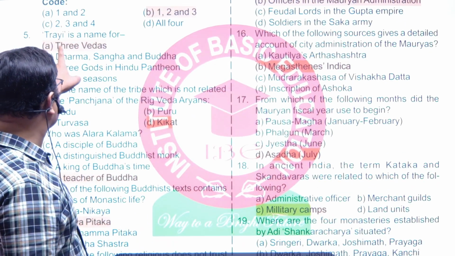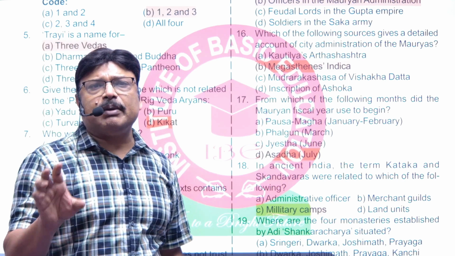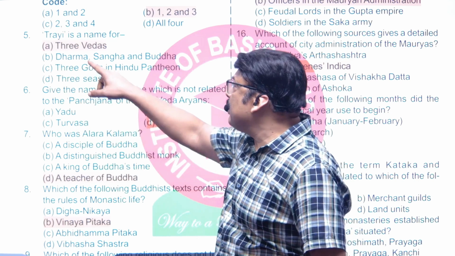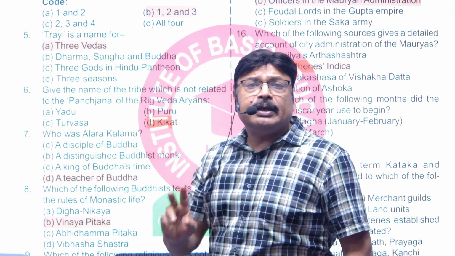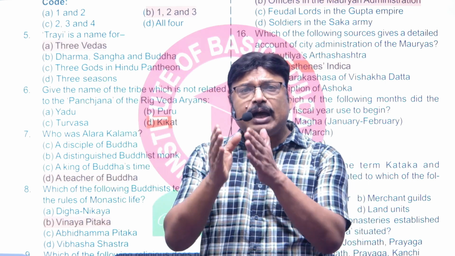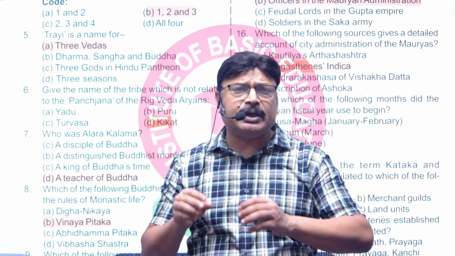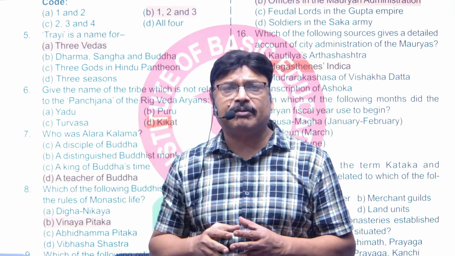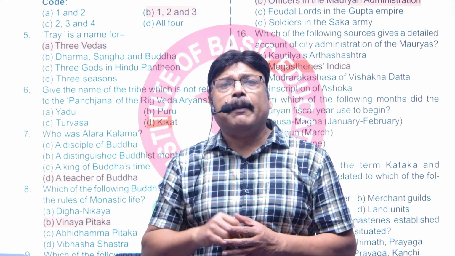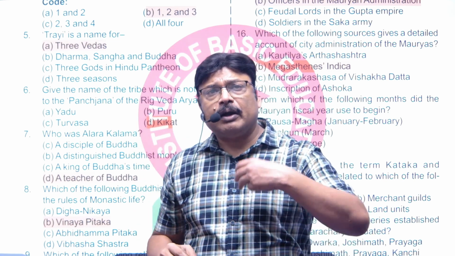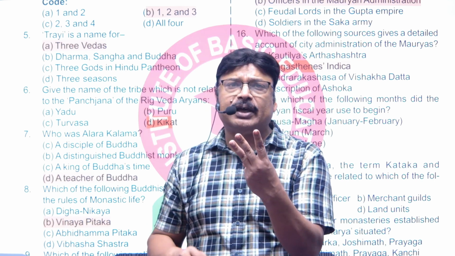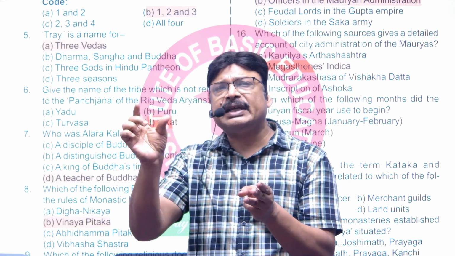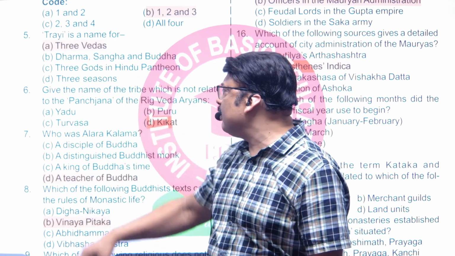Now we will talk about question number 5. We have the three Vedas or Trai, right? Ved Trai is the concept because the Atharva Veda is considered to be the compilation by a non-Aryan saint called Atharva, and it is completely in prose style. That's why only three Vedas are considered to be the real Veda: Rig Veda, Sam Veda and Yajur Veda. All three are called Ved Trai, the three Vedas. So the answer is three Vedas.